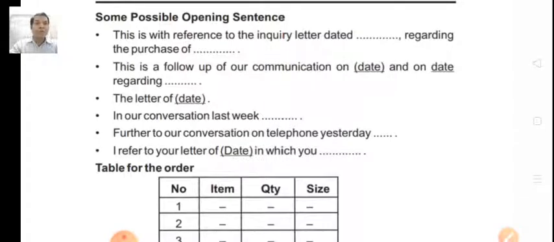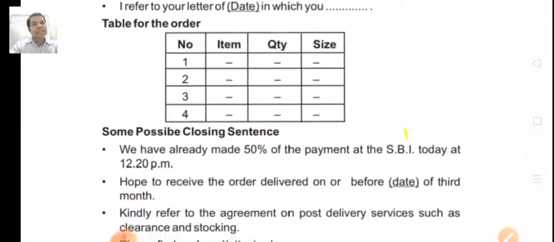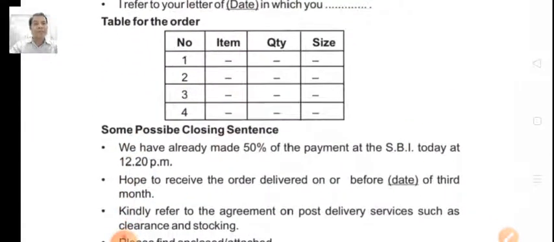This is a follow-up of our communication on this date. You have to mention the letter of date, in our conversation last week, further to our conversation on telephone yesterday. I refer to your letter dated, in which, so you must mention all these things. Now the table in the order, you have to mention number, item number, quantity and size.